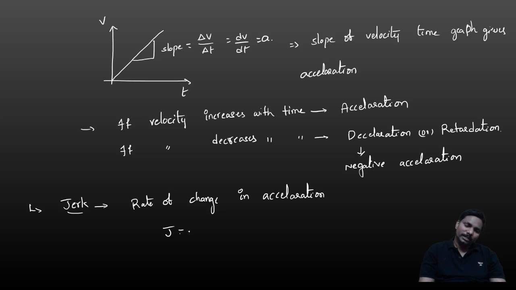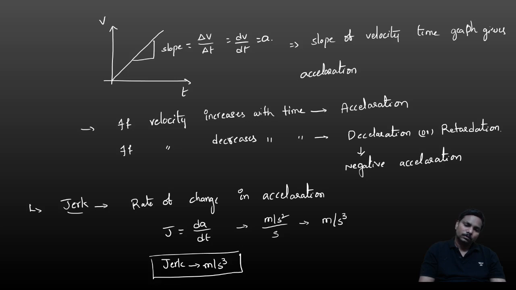So jerk J is equal to change in acceleration with respect to time. So units are acceleration, meter per second square, per second, so meter per second cube. Very important. Jerk units: meter per second cube.